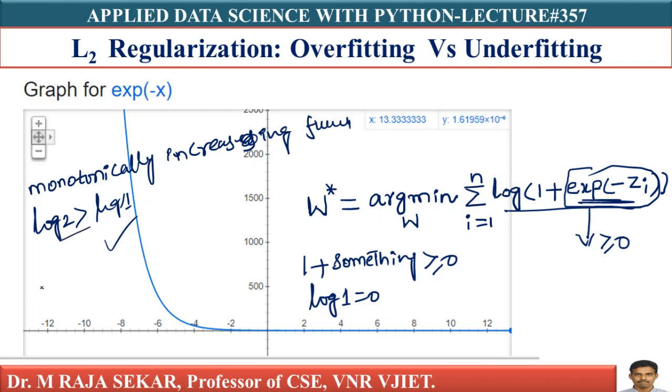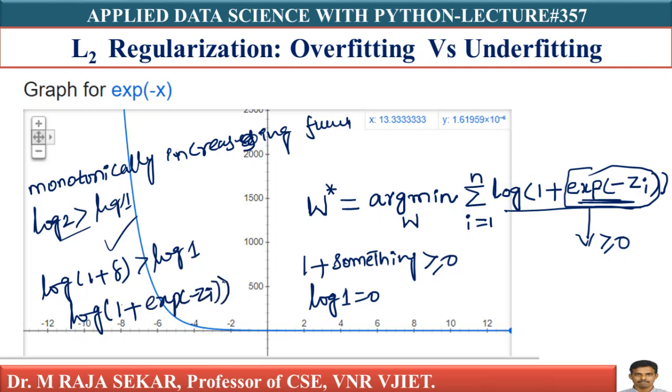Therefore, can I say log of 1 plus delta is greater than log 1? Yes, certainly, since delta is always greater than or equal to 0. Log of 1 plus something, where something means exp of minus zi, is greater than or equal to log 1, and log 1 means 0.